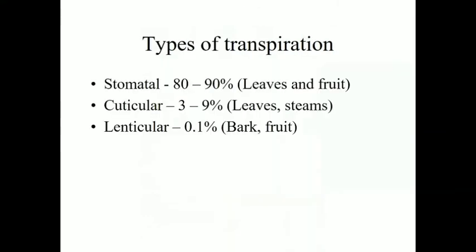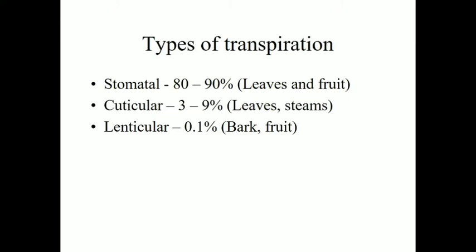Then we come to the next part of our lecture, the types of transpiration. So we know that the leaf organ is particularly responsible for the loss of water. But besides the leaves, there are also some other tissues present in a plant. From these tissues also there is a loss of water. Okay, what are these tissues and what are their types? On that basis there are types of transpiration.